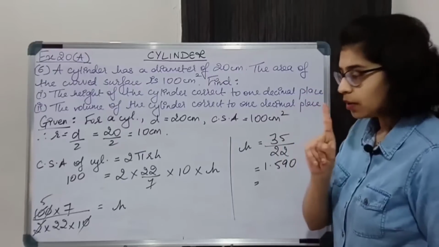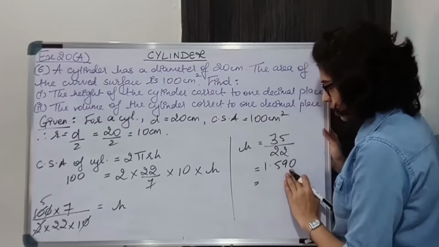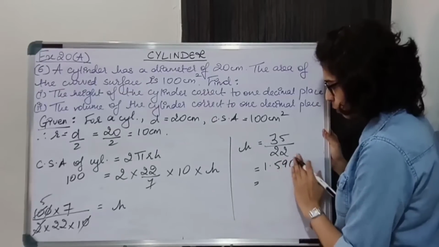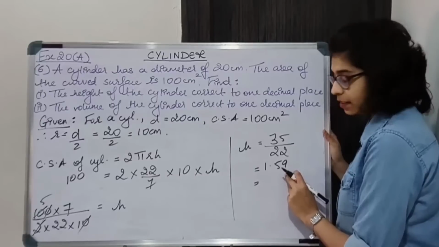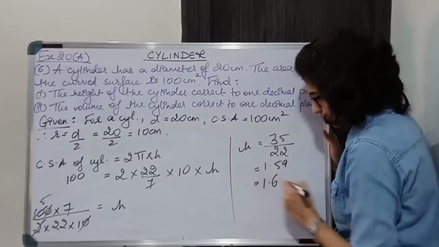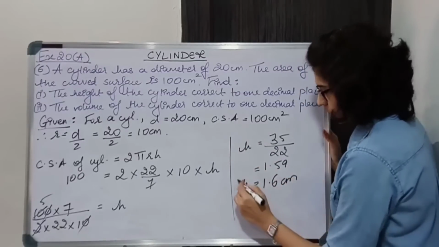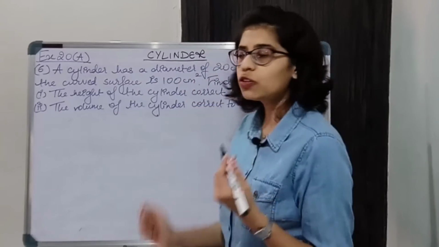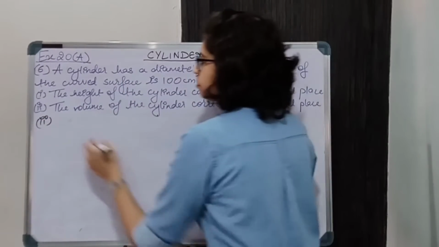We want only 1 decimal number. So we'll round it off. This is 0. 1.59 is done. Now this one is greater than 5. So we'll add 1 to this. So it will become 6. So 1.6 centimeters. Now coming to the second part, we have to find the volume of the cylinder.